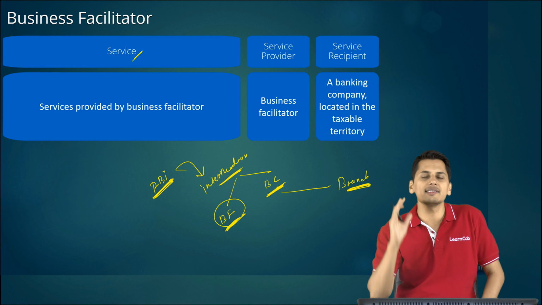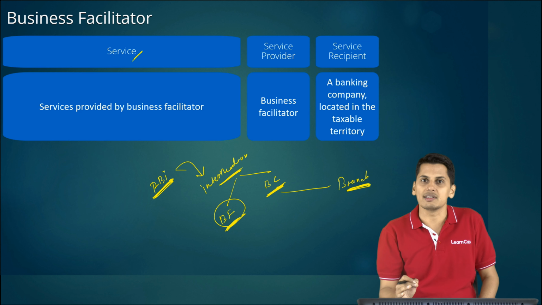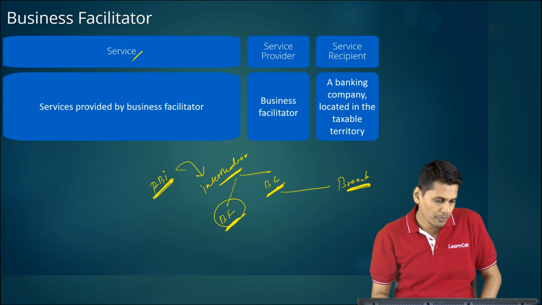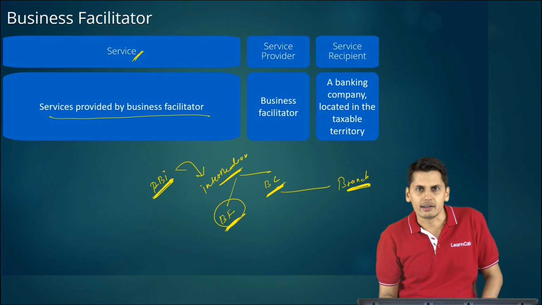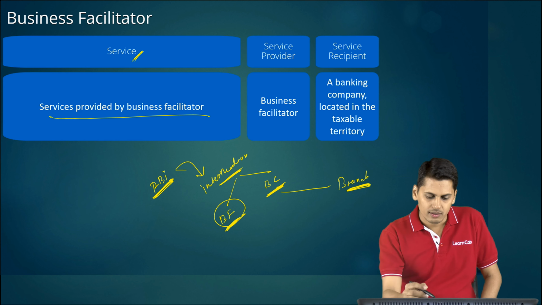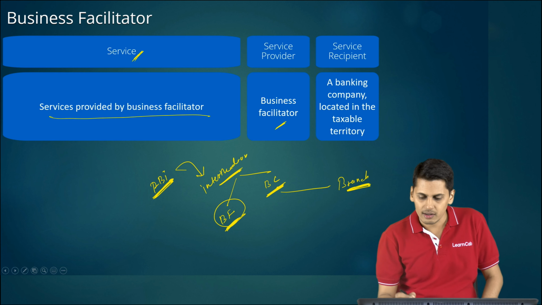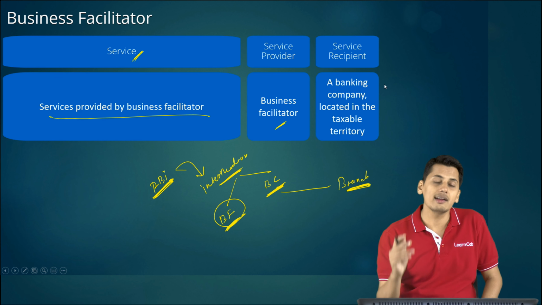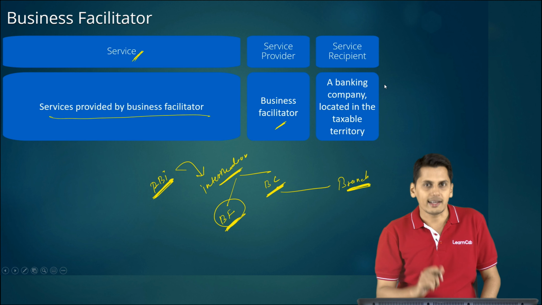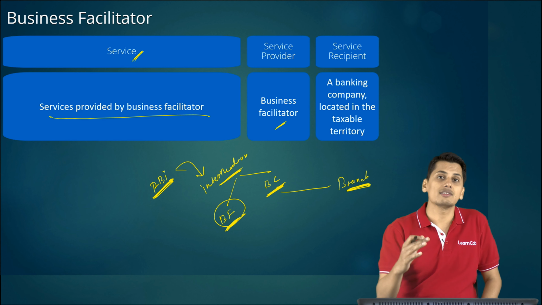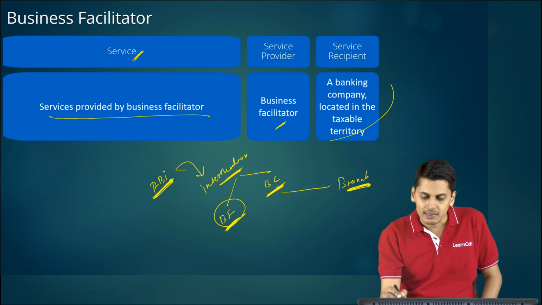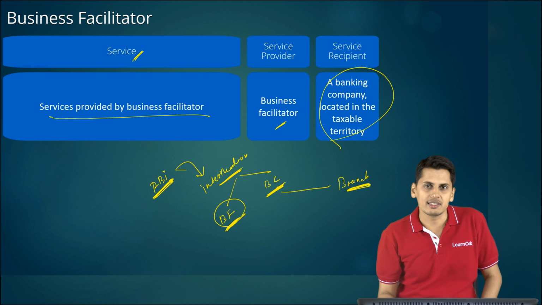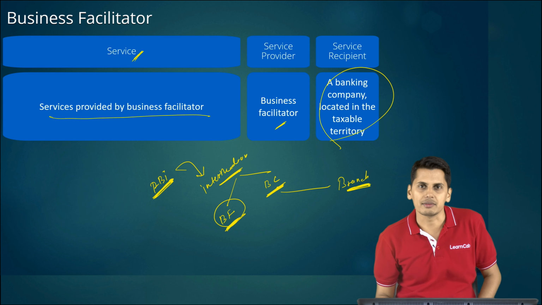To whom are they supplying these services? They are supplying these services to banks. So services provided by a business facilitator, intermediary. The service provider is the business facilitator. The recipient of service is a banking company which is located in the taxable territory. So the services of a business facilitator are taxable under reverse charge mechanism. The banking company is liable to pay GST under reverse charge mechanism.